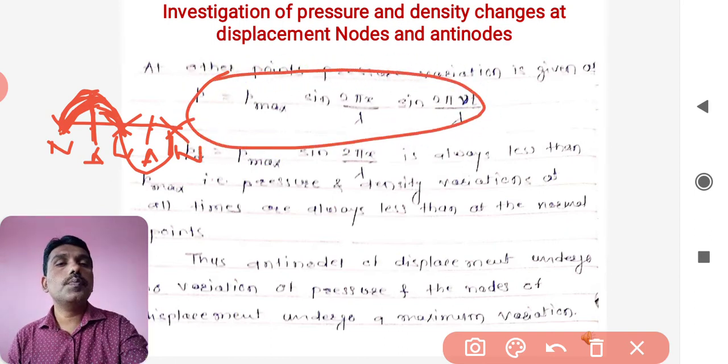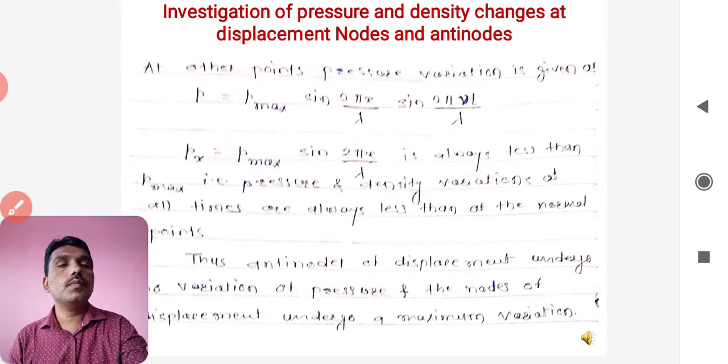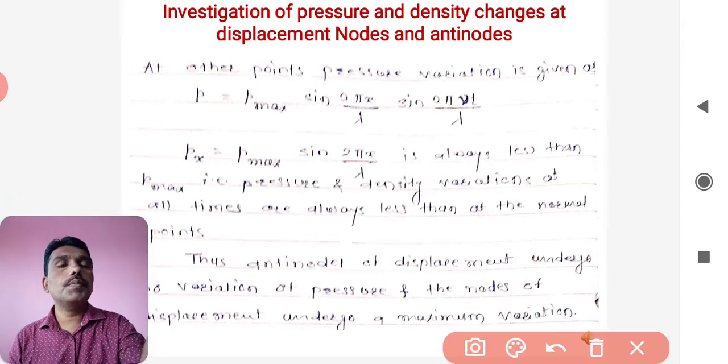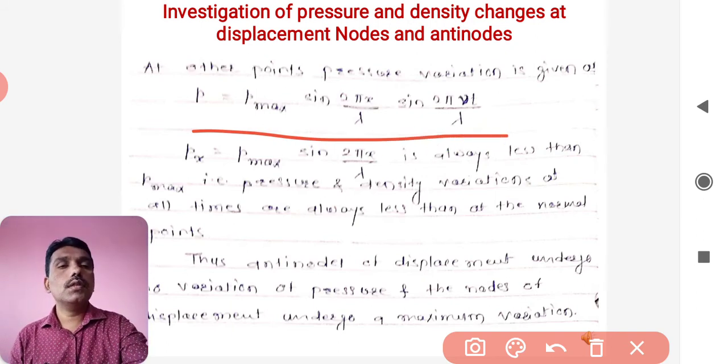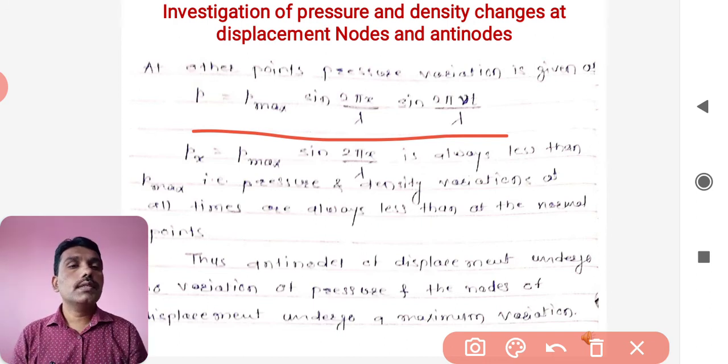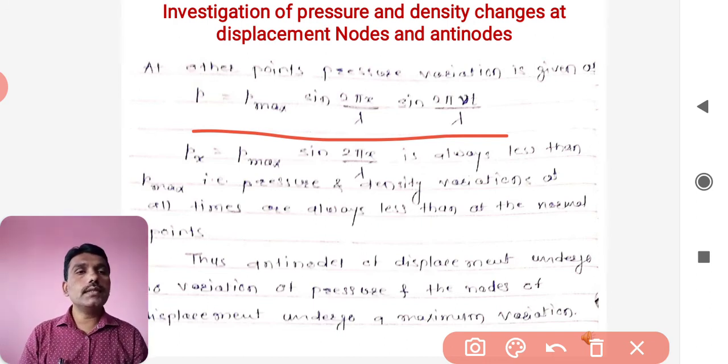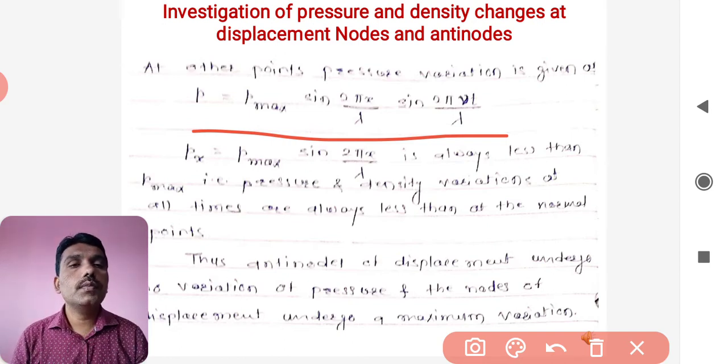So the excess pressure P is given by P max sine of twice pi x by lambda, sine of twice pi V t by lambda, where Px is nothing but P max sine of twice pi x by lambda, which is always less than the maximum value.